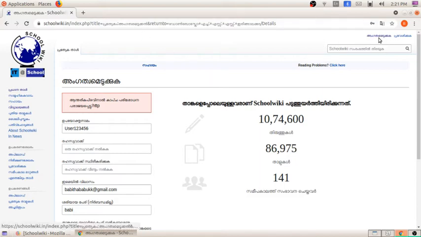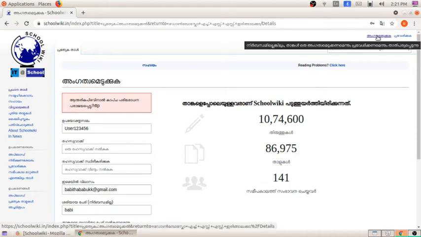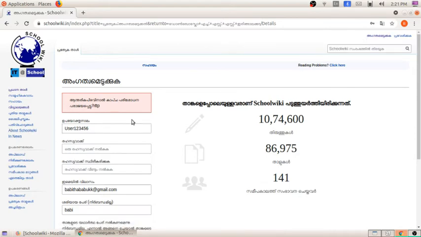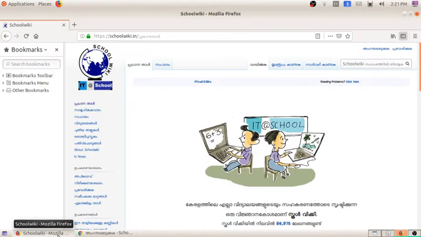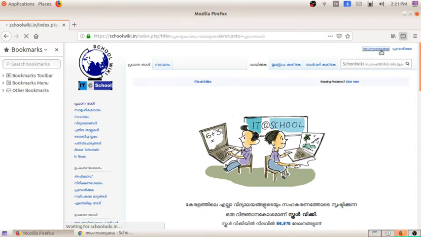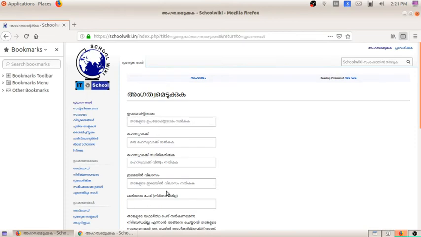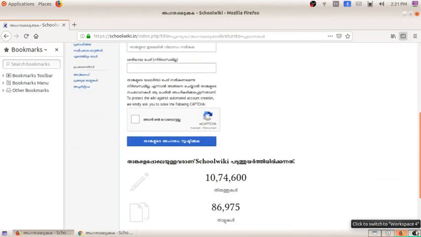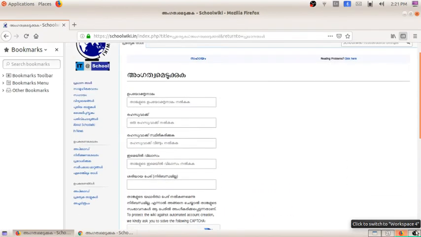For entering into this school wiki, we have to click on the option Angattam Edukuka, that means in English it will be given as join. When we click here, you will be getting the options like this. Here we have to give the correct names and all. After that we will become a member.